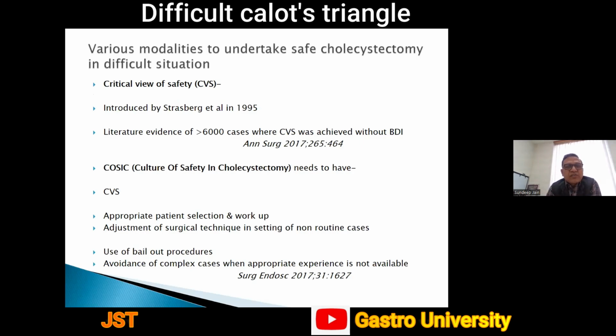The Culture of Safety in Cholecystectomy, called COSIC, has added, in addition to CVS, a few pointers like appropriate patient selection and workup, depending on the expertise of the surgeon, adjustment of surgical technique in the setting of non-routine cases, use of bailout procedures, and avoidance of complex cases when appropriate experience is not available. This is very important: patient selection with respect to the experience of the surgeon. This we often miss, maybe because of the competitive nature of practice these days. So we have to take care of this very importantly.